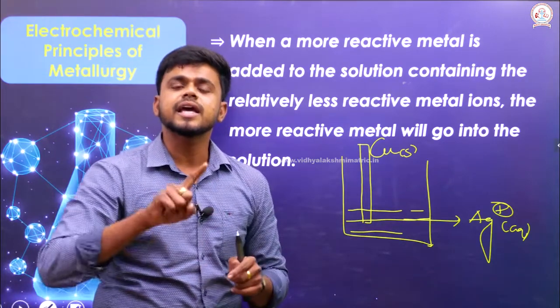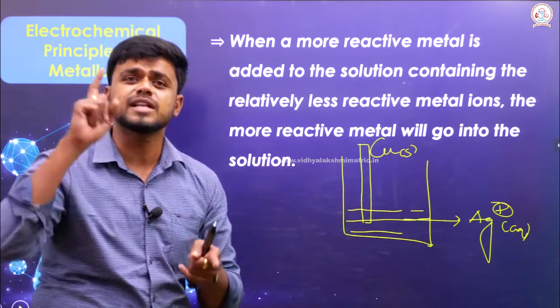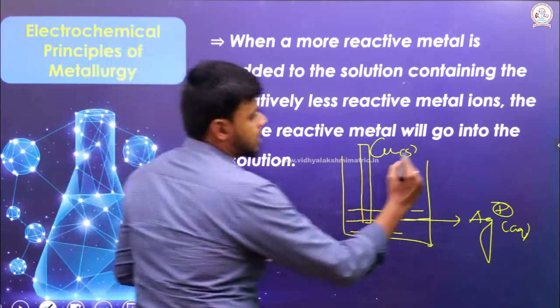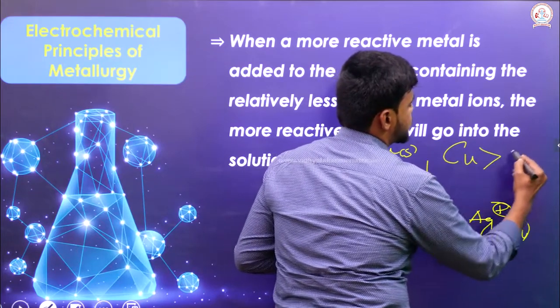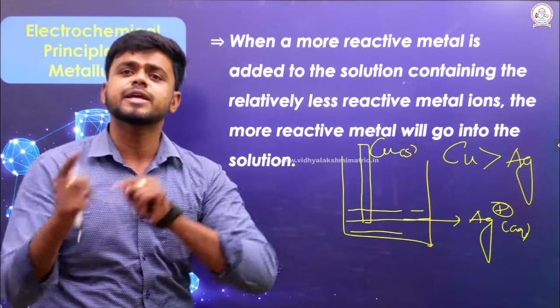Only then will the redox reaction take place, which means transfer of metal ions is possible. Here, the reactivity of copper is greater than silver, so definitely a replacement occurs.